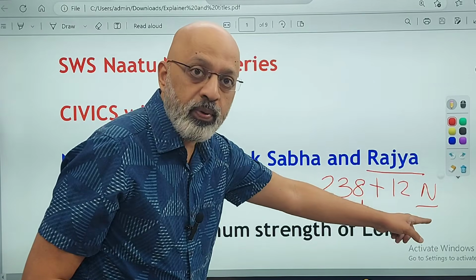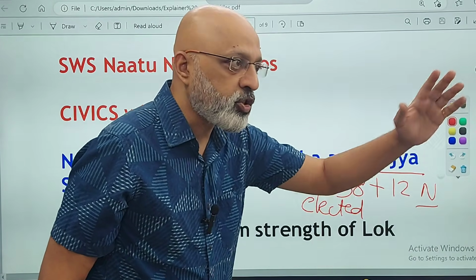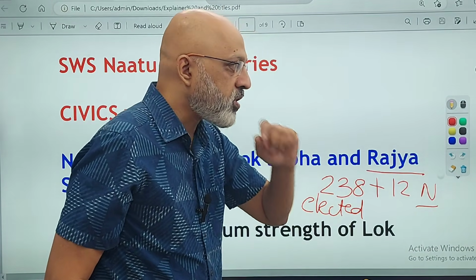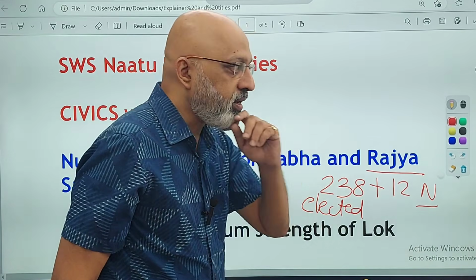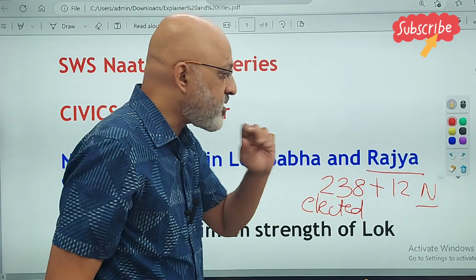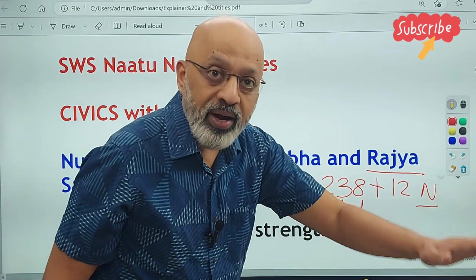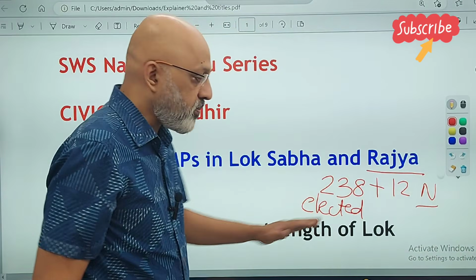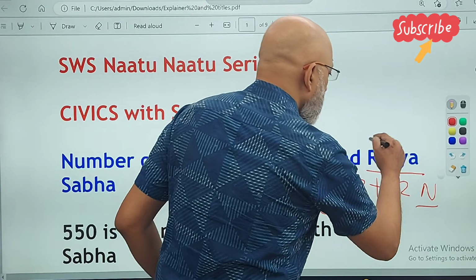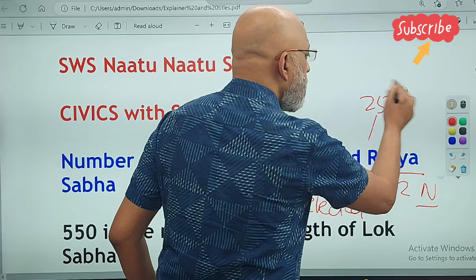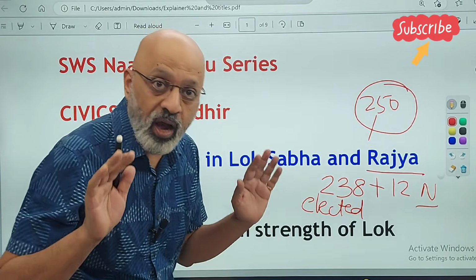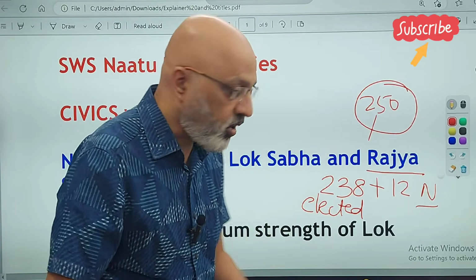So these people are nominated. They are from different fields, sports fields, like Sachin Tendulkar was, or now PT Usha is, or music maestro Ilaiyaraaja is. They are all nominated by the president to the Rajya Sabha. So 238 plus 12, it becomes 250 members. This is as far as the upper house is concerned, the Council of States.